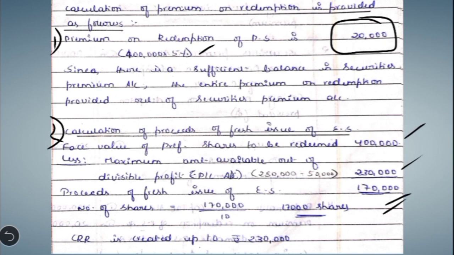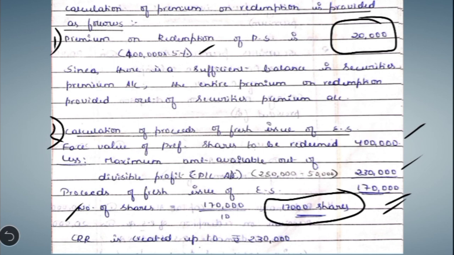Okay, then based on this we will calculate what is the number of shares. Number of equity shares is equal to proceeds divided by face value per share. So here proceeds is 1,70,000 divided by face value per share, which is 10. So we get that under the fresh issue we are going to issue 17,000 equity shares.